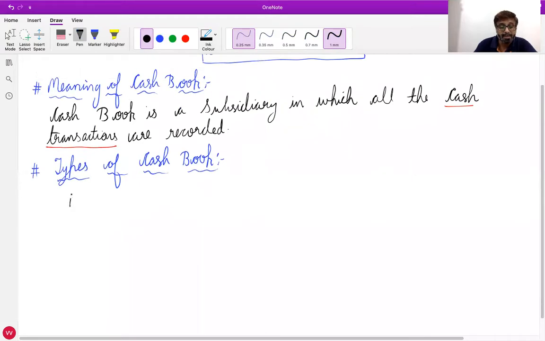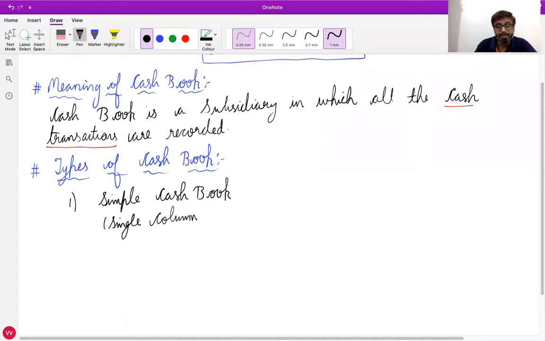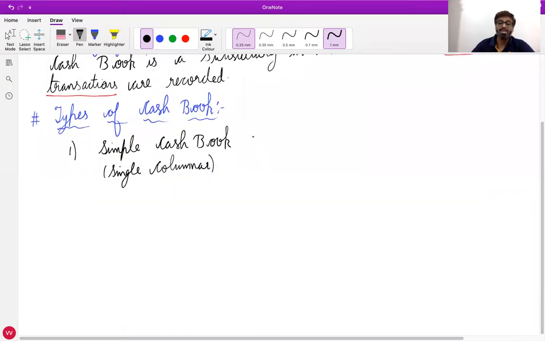First, simple cash book, or you can say single columnar cash book. That means it has only cash column.